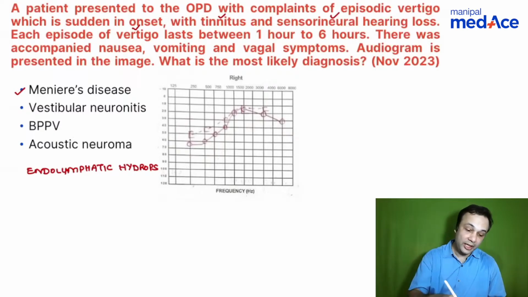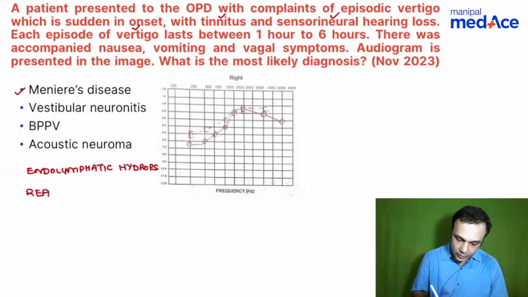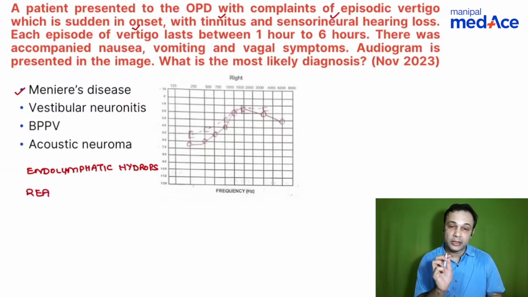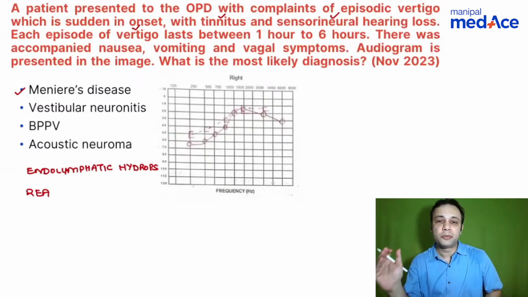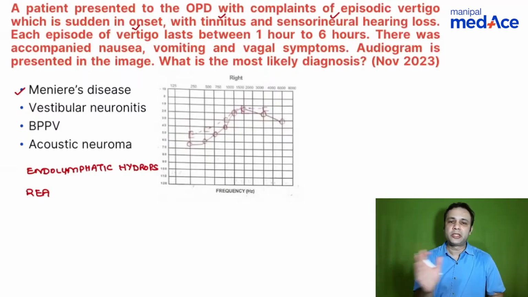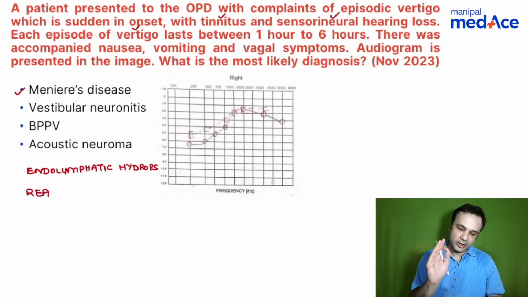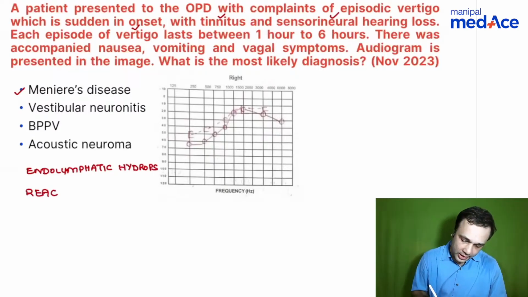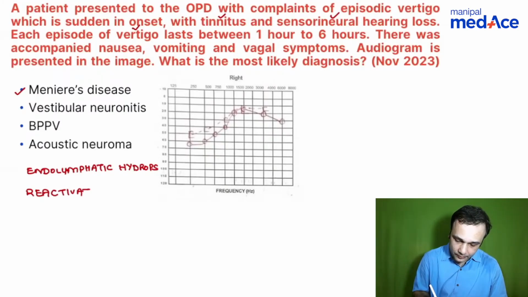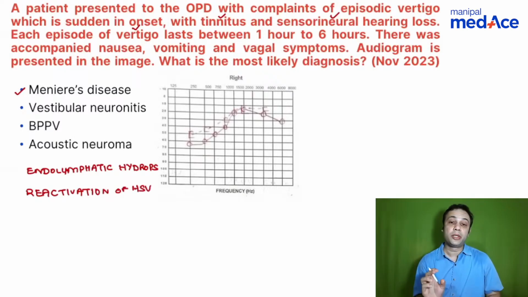There is reactivation of herpes simplex virus. If you look at vestibular neuronitis, fever, upper respiratory tract infection, then the patient comes to you with severe vertigo which lasts for more than a day. That is vestibular neuronitis. So there is reactivation of HSV in the vestibular ganglion.